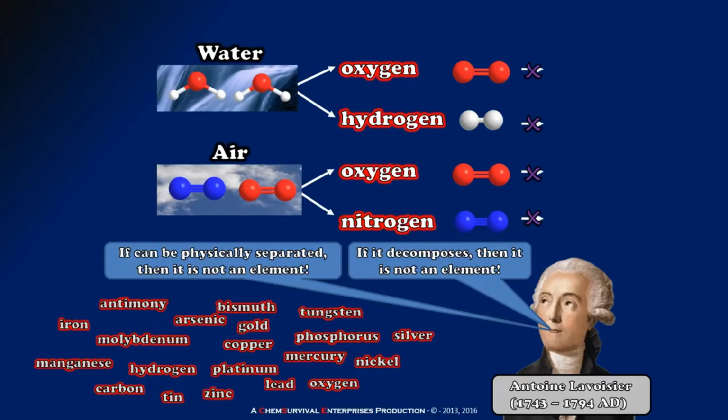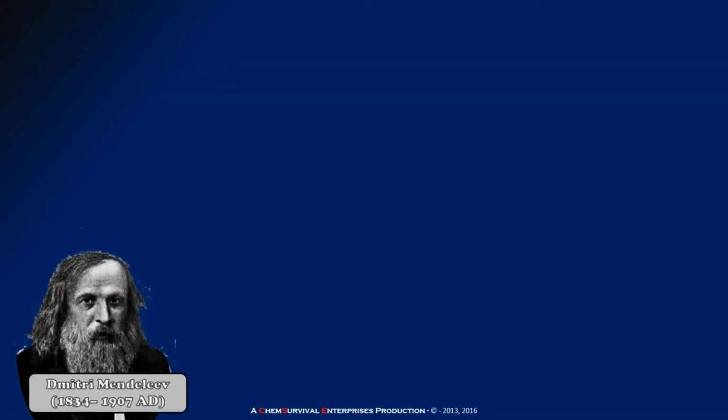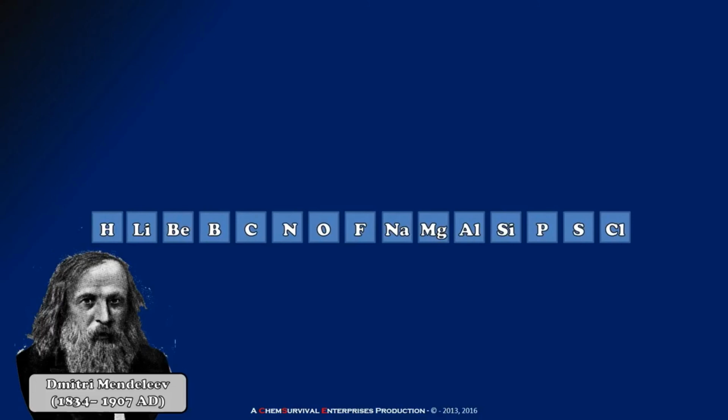But just like Aristotle, modern chemists don't present the elements simply as a list. Instead, they organize them spatially based on certain properties. And let's see how this practice started. For that, we need to jump ahead a few generations. The genesis of the modern periodic table took place in the brain of a Russian chemist by the name of Dmitry Mendeleev.